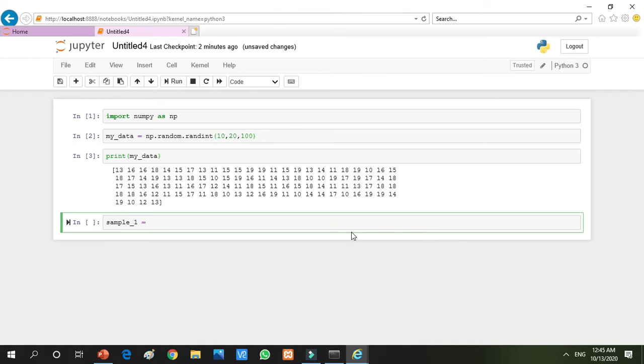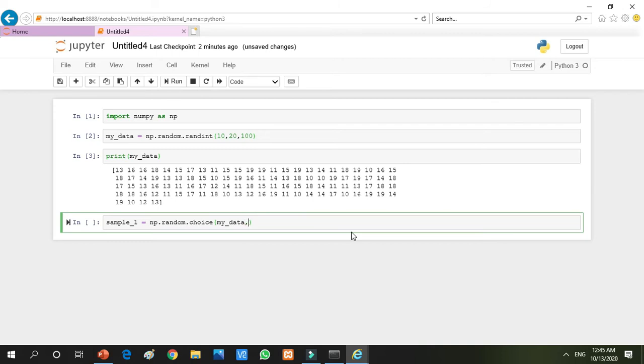Now this is a very interesting function of numpy, np.random.choice. What it will do is choose numbers from your data. I have chosen numbers from my data.